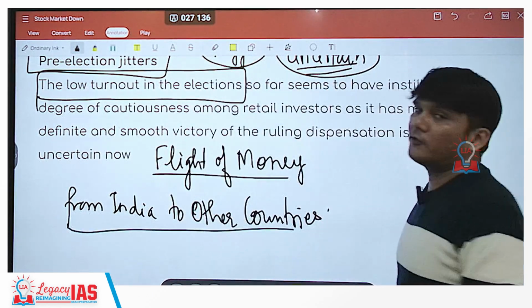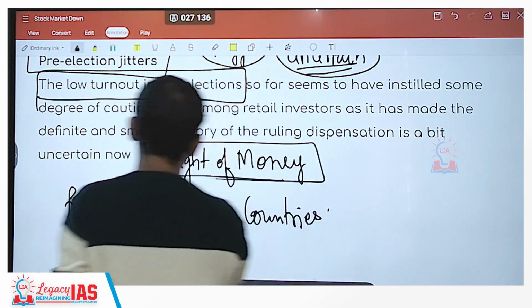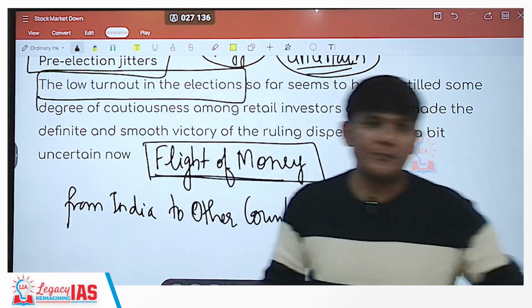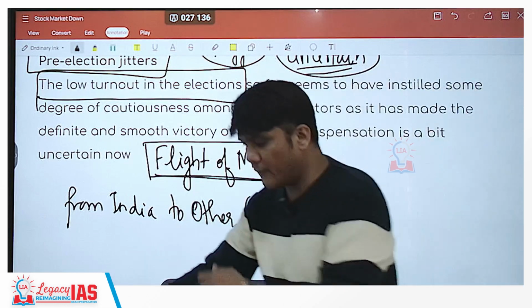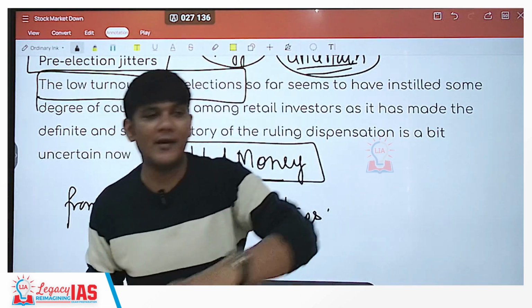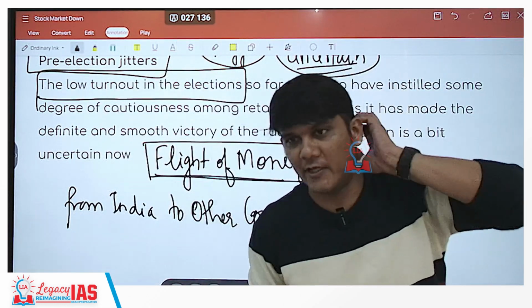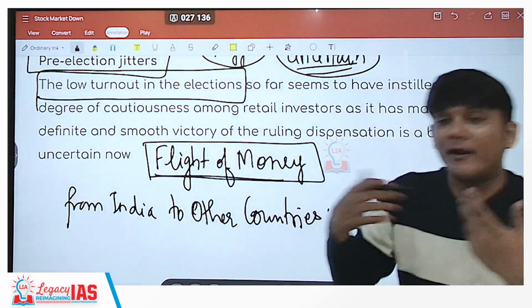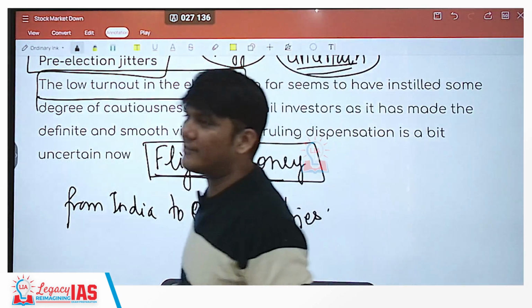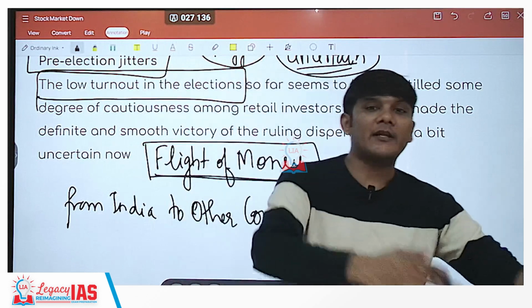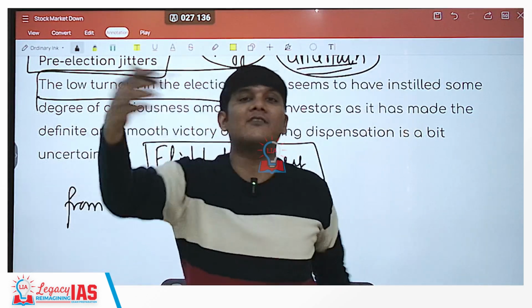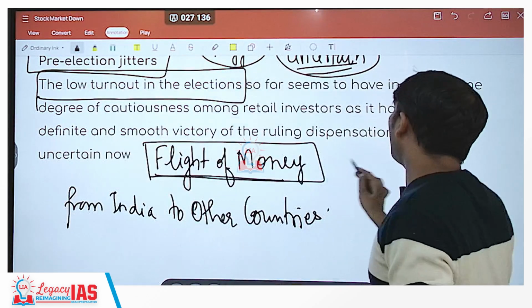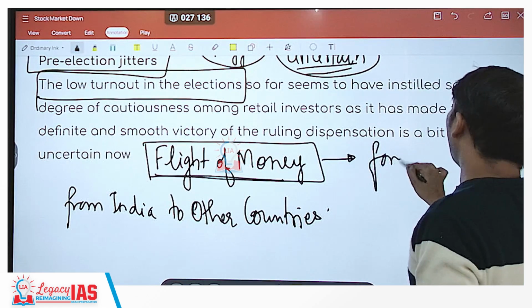Now if the flight of money continues, what will happen? People would be taking money out of the Indian economy. What does it mean? People are taking money out of the Indian stock market. When it is foreigners or foreign institutional investors, for example, doing that, they may take it out and invest in their own home country or in some other country. And that would also lead to a flight of foreign currency.